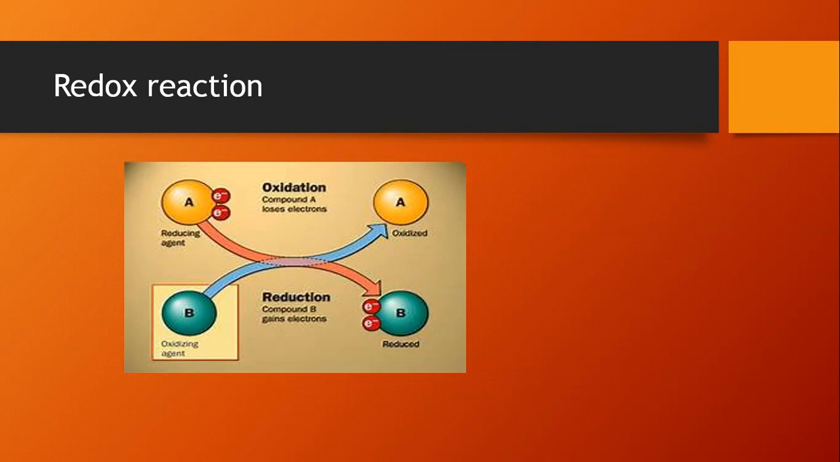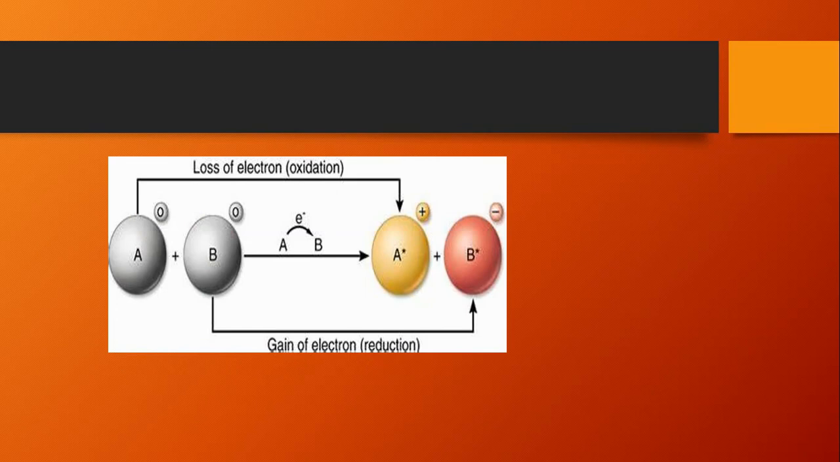Now see, oxidation is basically the name of a process in which electrons are lost, and reduction is also the name of a process in which electrons are gained. In another diagram, an atom of A loses its electron, and this process is called oxidation, and B gains the electron, so this process is called reduction. Both processes we collectively call a redox reaction. In this diagram, both reactions occur, oxidation and reduction, so we call it a redox reaction.